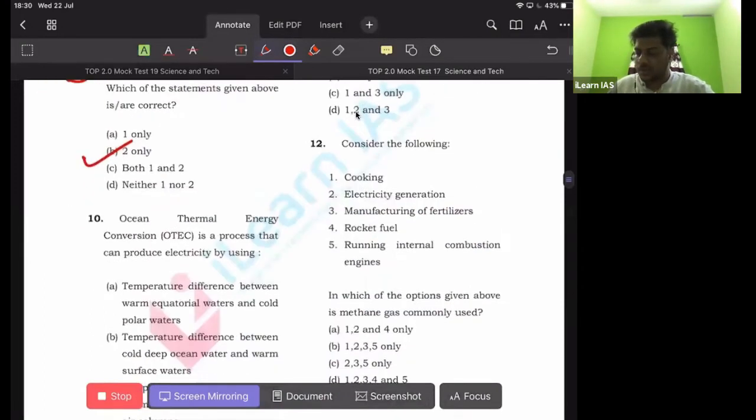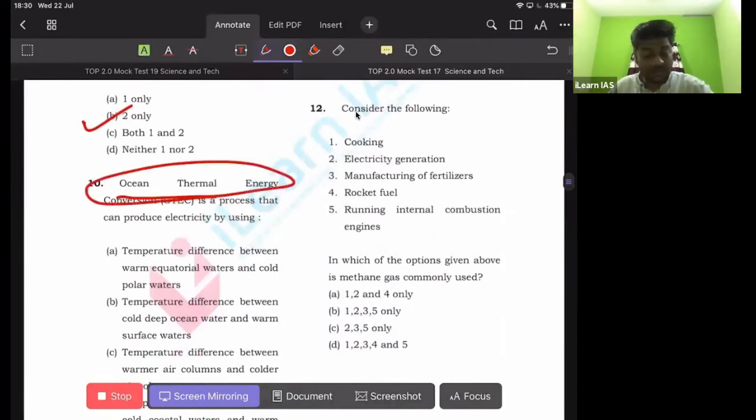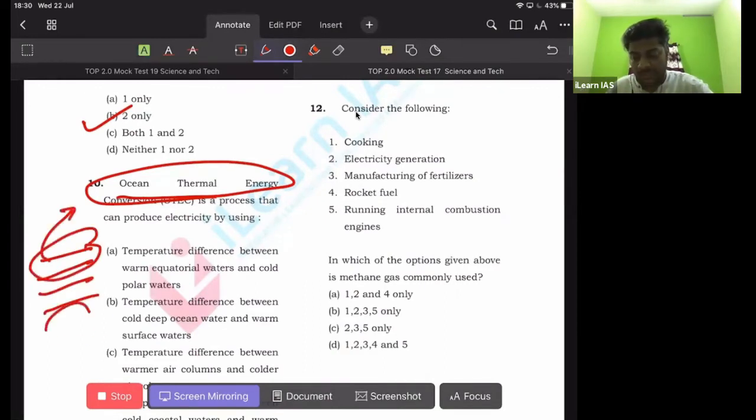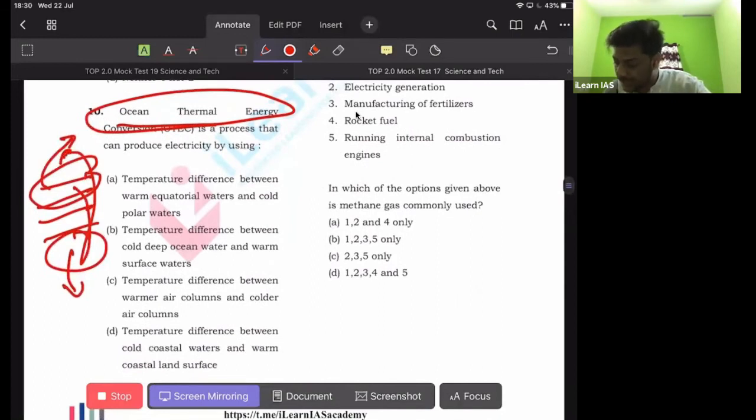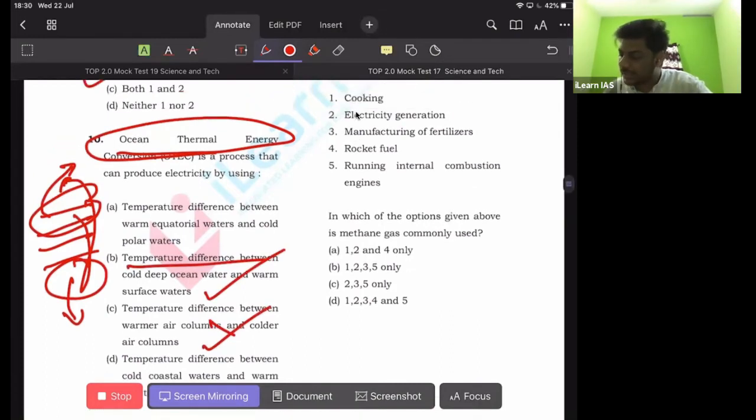Getting it? And this one, ocean thermal energy conversion. Remember that the ocean will have different layers of water, and the upper layer will be of higher temperature, the lower layer will be of lower temperature, and this temperature difference can be used to create energy out of the ocean water levels. So the answer is what? Temperature difference between cold deep ocean water and warm surface water. So this is the correct answer. 10th one, B is the correct answer.